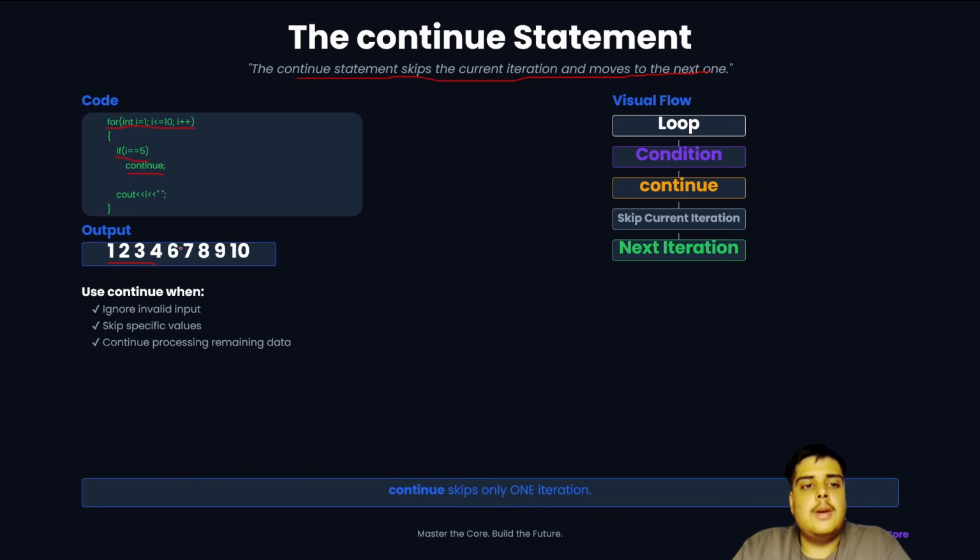When it becomes 5, it will skip the 5 and move directly to the next iteration. So next it will continue with 6, 7, up to 10. Use continue when you have to ignore invalid input, skip a specific value, or continue processing the remaining data. This is the visual flow of it. Continue skips only one iteration.